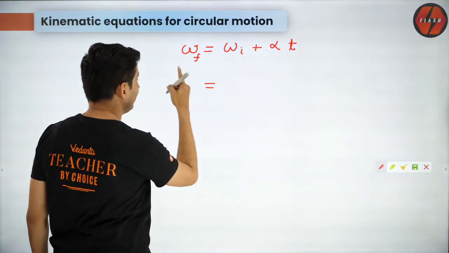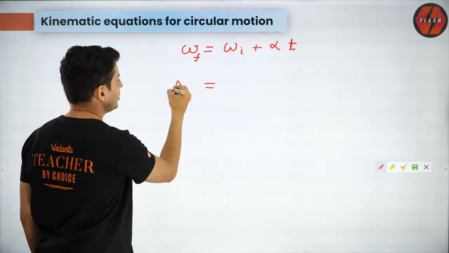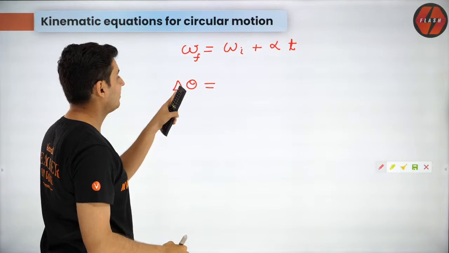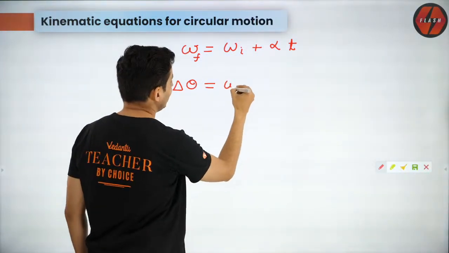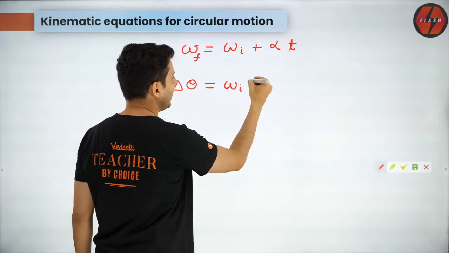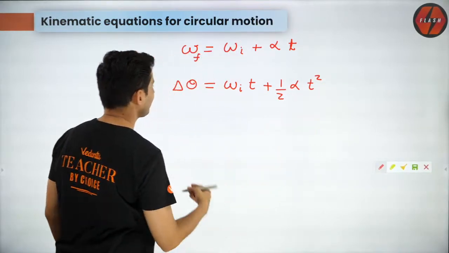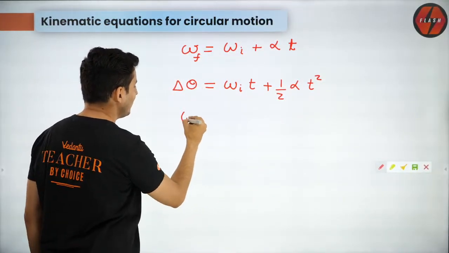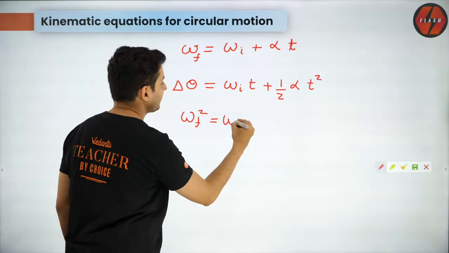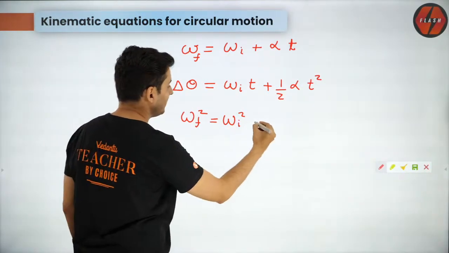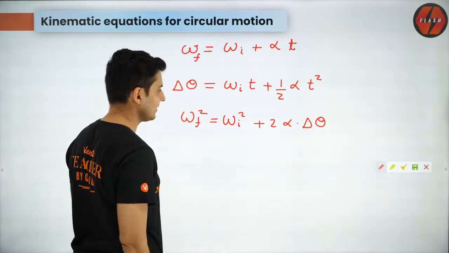Similarly, instead of displacement, s is ut plus half at square, what should you have? You should have delta theta. Remember, delta theta was angular displacement, will be omega i t plus half alpha t square. Similarly, guess the third equation now. v square is omega final square is omega initial square plus 2 alpha into angular displacement.